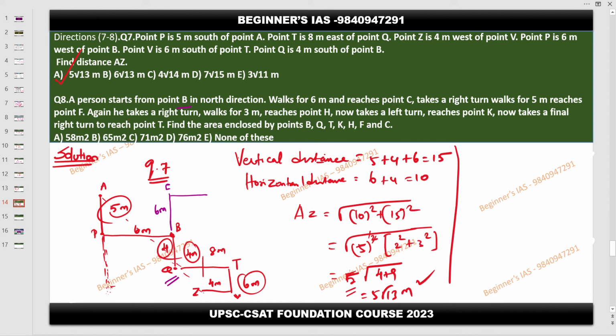Understood? Fine. 5 meters and reaches some point F. Again, he takes a right turn and walks for 3 meters.